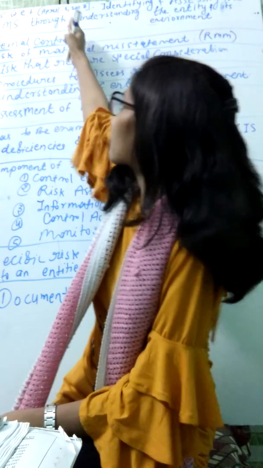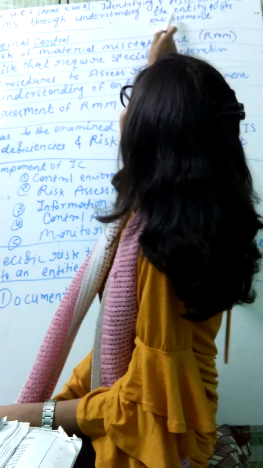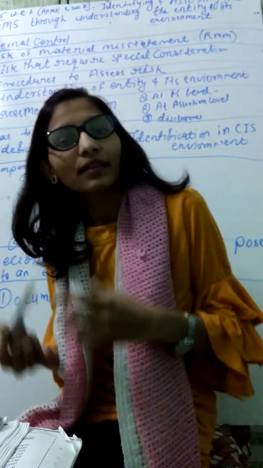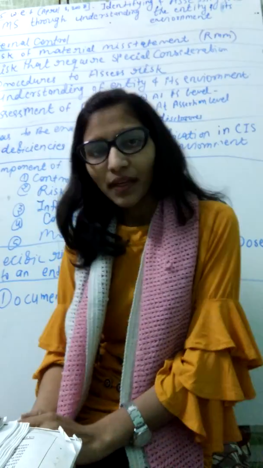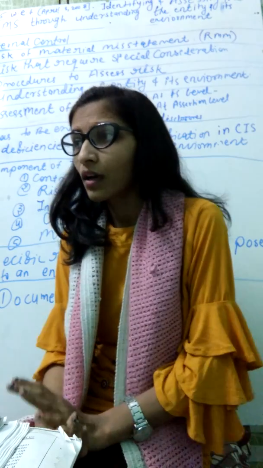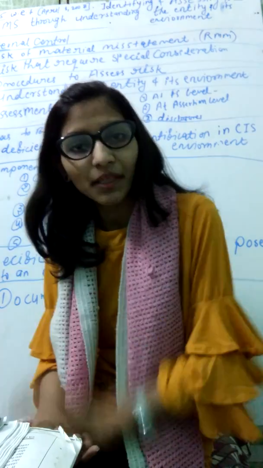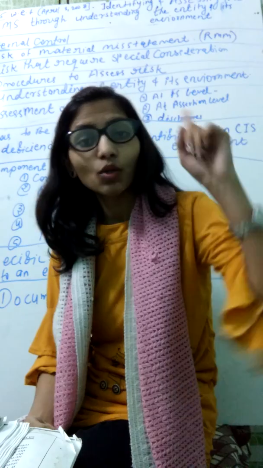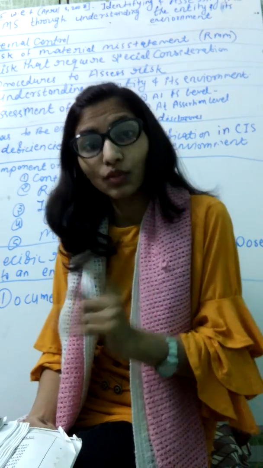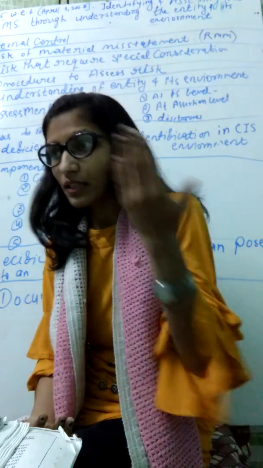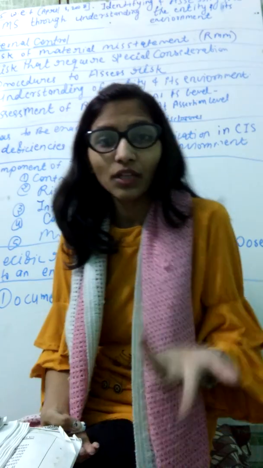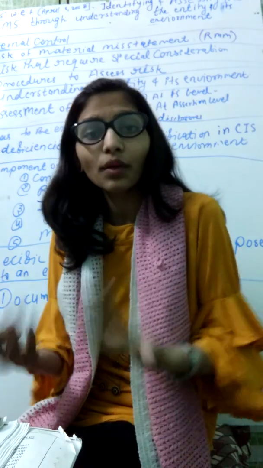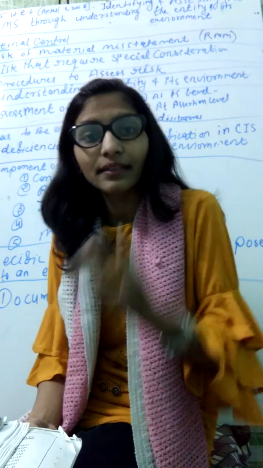Now firstly, in this essay we talk about understanding the entity and its environment. How do we understand the entity and its environment? We can understand the entity's environment through the management competence, management integrity, management operating style, participation of those charged with governance, supervision techniques of those charged with governance, or the accounting principles applicable to the entity, and what accounting principles have changed from the previous year. It is also an important aspect if we want to understand the entity's environment.